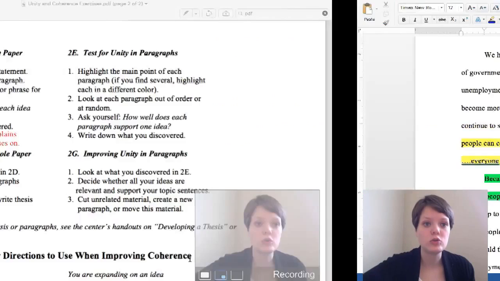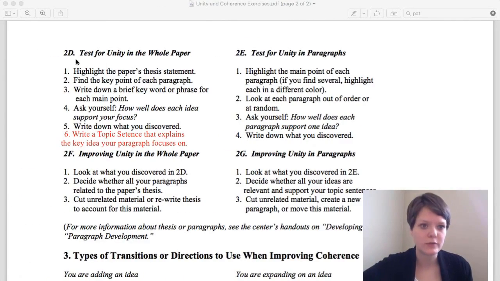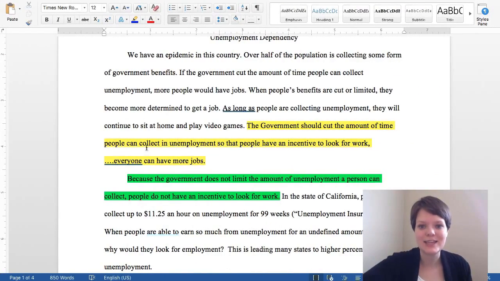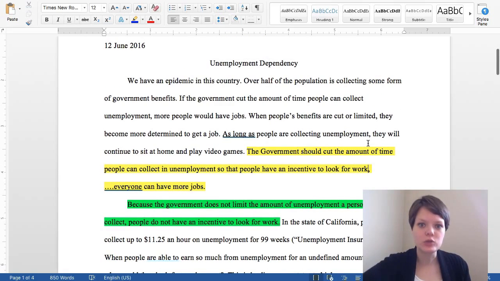This is something that you should do in your own paper as you revise. Go find your thesis statement. Go find your key points and say, are my key points easy to find or not? Do I have this topic sentence that explains the key point? And if you don't, make one up. And feel free to then stick that point into your thesis so that your reader can clearly see where you're at in your thesis. All right, I hope that helps you revise.